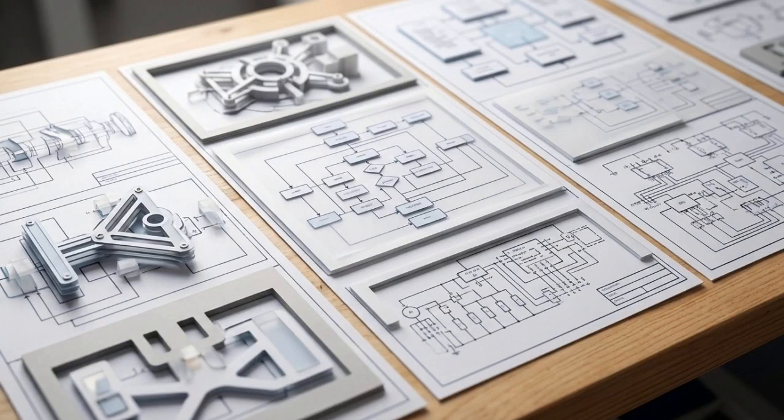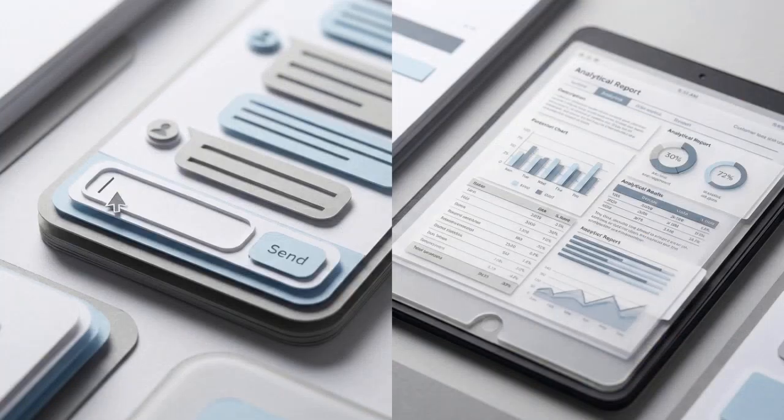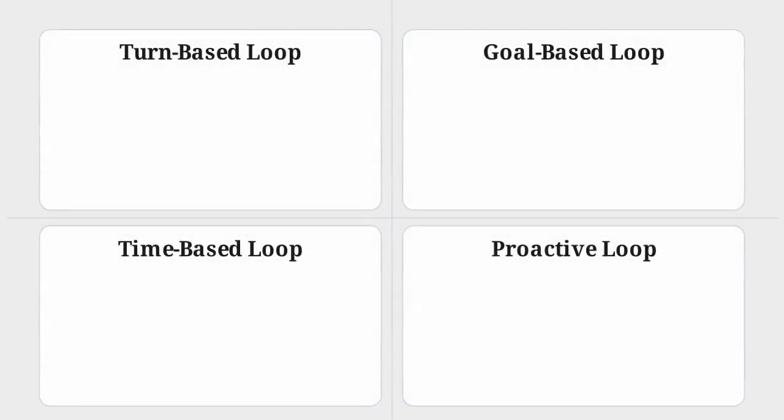Not all tasks require the same architecture. The right type of loop depends entirely on two specific variables: what triggers the work to start and what constitutes the task being fully complete. This four-quadrant matrix maps out the primary enterprise loop types.